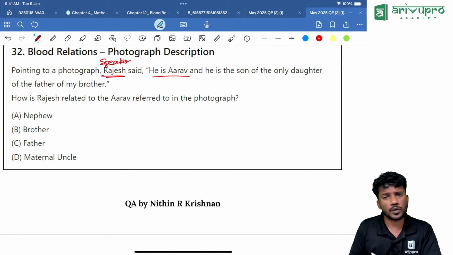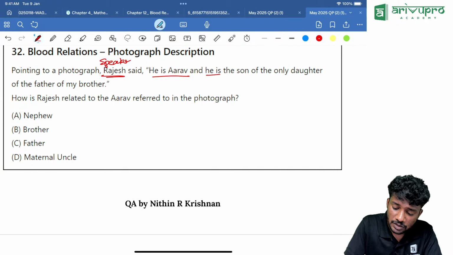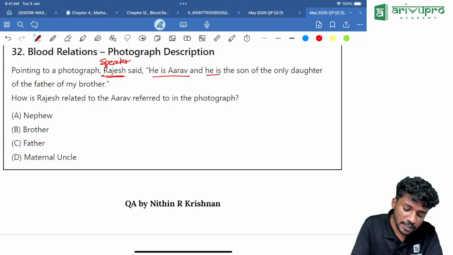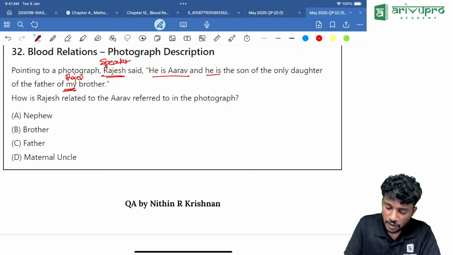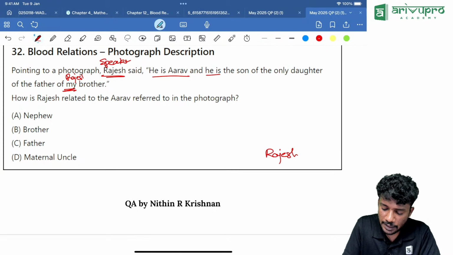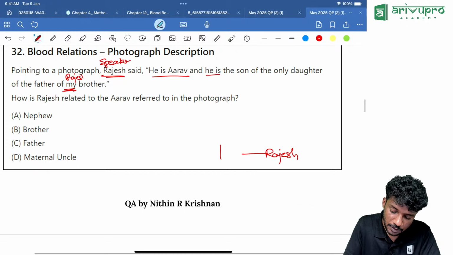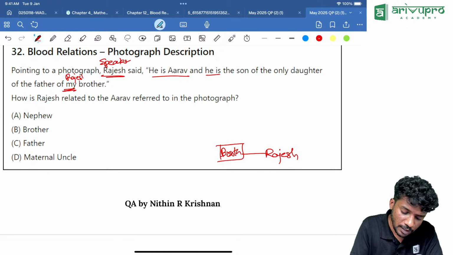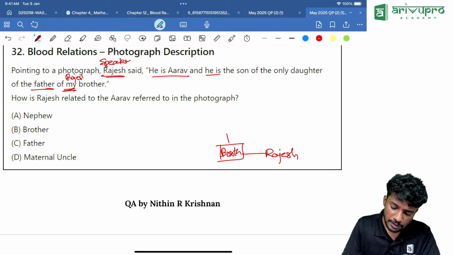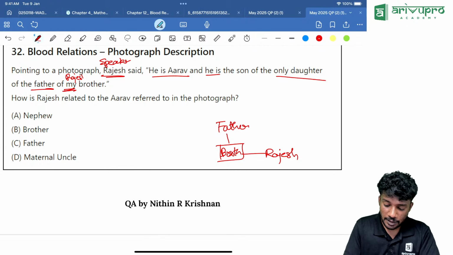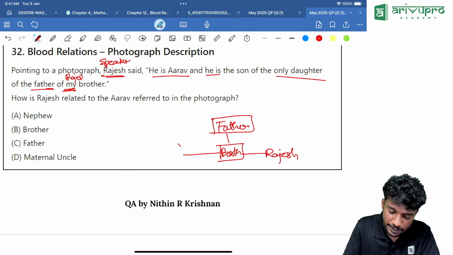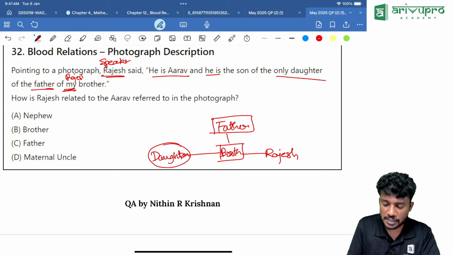He is Arav. So Arav is the reference person, and he is the son of the only daughter of the father of my brother. Who is my brother? The Rajesh brother. So Rajesh is there. Correct? Rajesh is having a brother. Then what is given? Father of the brother. That means they both are having a father. Then only daughter of the father. That means this father is having an only daughter. That means the daughter is there. That means the sibling of Rajesh and his brother.